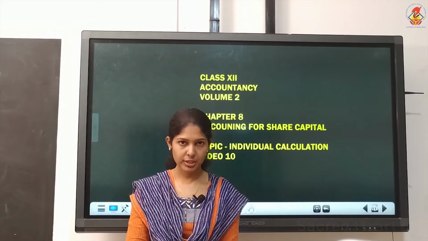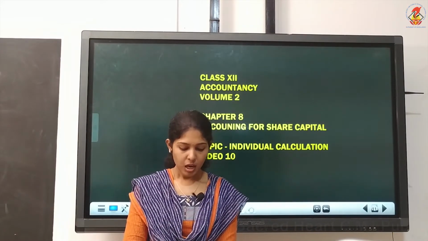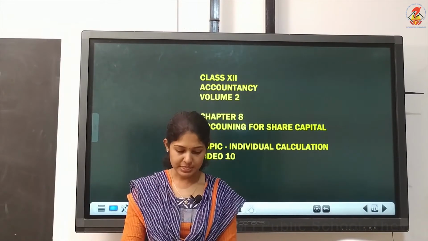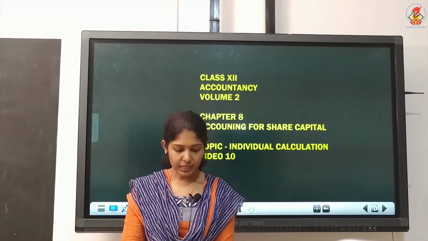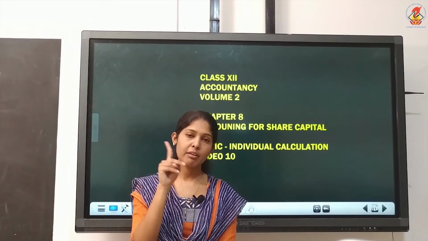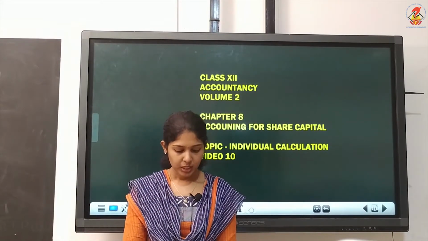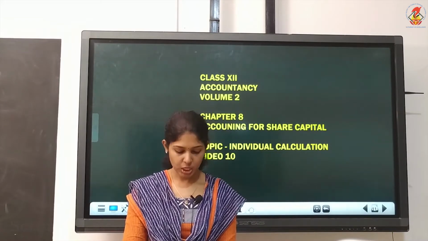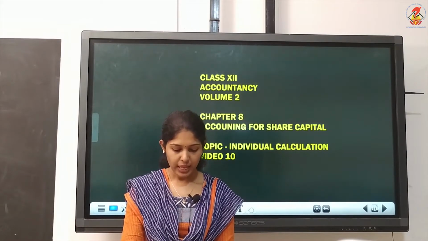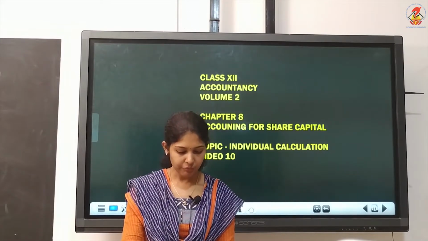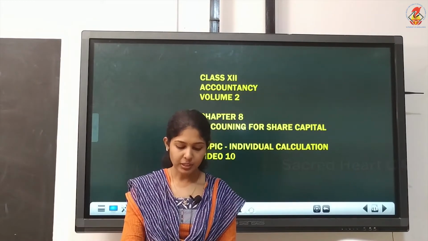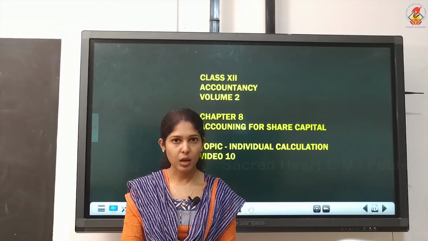So we'll work out illustration 18. Just see the question, how the question is. Issued 40,000 shares, 10 is the face value, split up is given. It's written like application to allotment 4, balance in 2 equal installments, which means we have first call and second call. Applications were received for 80,000 shares, so it is oversubscription. One condition is satisfied. Then it is given applicants of 50,000 shares were allotted 30,000 shares. Applicants of 30,000 shares were allotted only 10,000 shares.